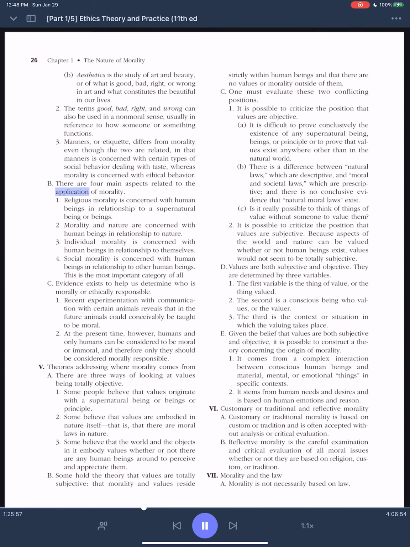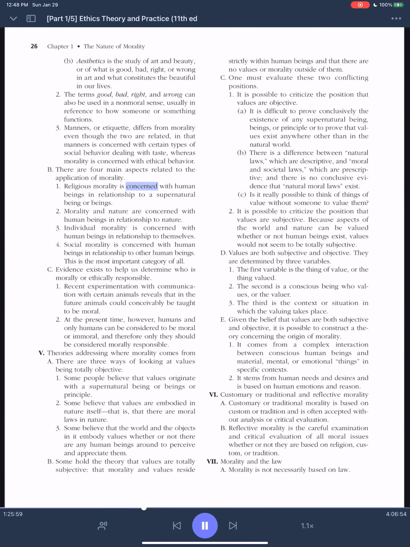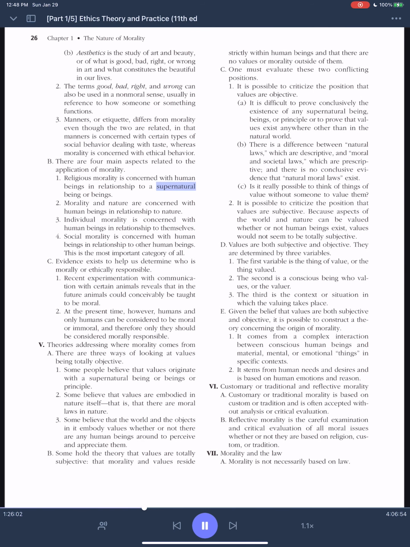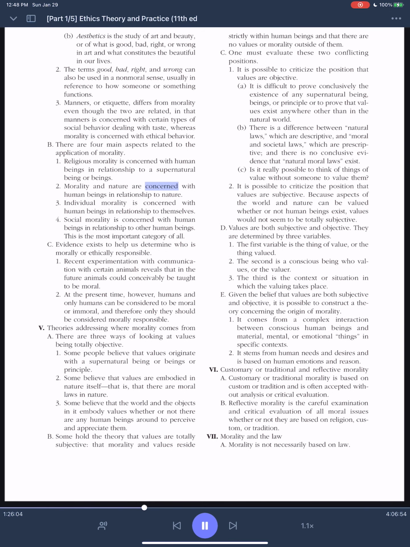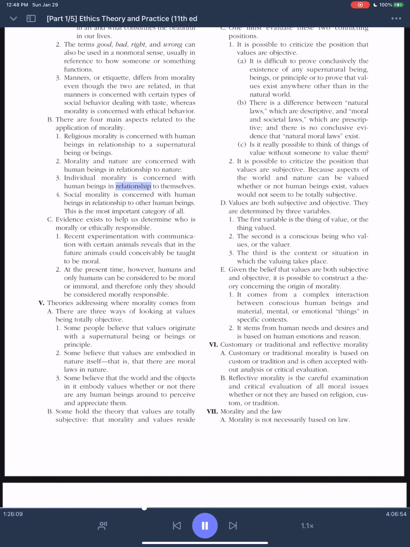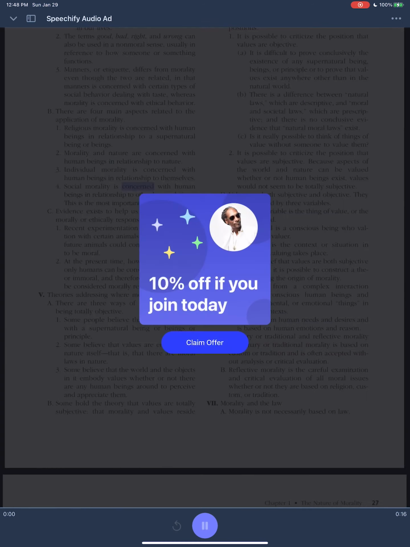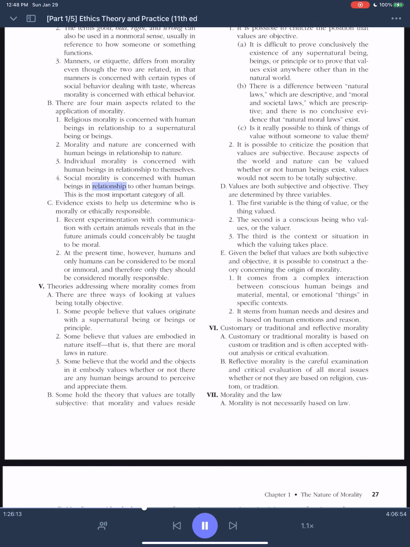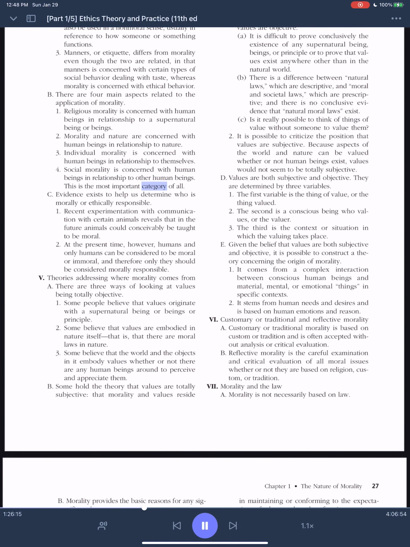B. There are four main aspects related to the application of morality. 1. Religious morality is concerned with human beings in relationship to a supernatural being or beings. 2. Morality and nature are concerned with human beings in relationship to nature. 3. Individual morality is concerned with human beings in relationship to themselves. 4. Social morality is concerned with human beings in relationship to other human beings. This is the most important category of all.